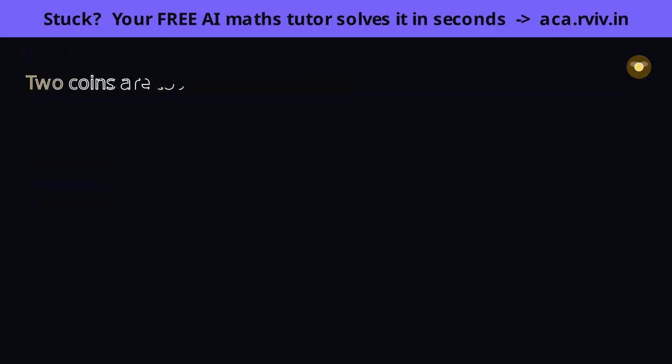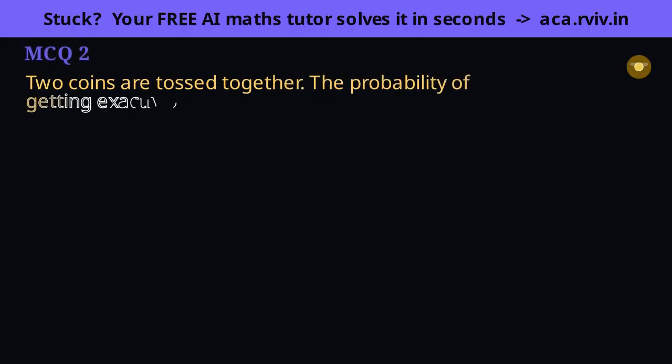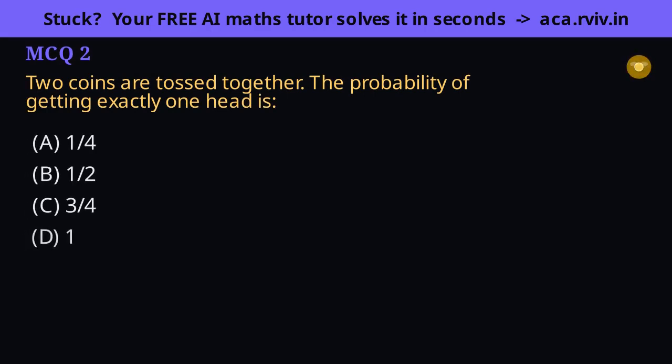Don't trust your gut here. List all 4 equally likely ordered outcomes, then keep only those with exactly 1 head, no more and no fewer. Consider the 4 options. The 4 outcomes are HH, HT, TH, TT. Exactly 1 head means 1 and only 1, so HT and TH qualify but HH has 2 heads and TT has none. That's 2 out of 4, a half. The trap 1/4 counts just a single ordered case. 3/4 is really at least 1 head, not exactly 1. So 1/2 is correct.